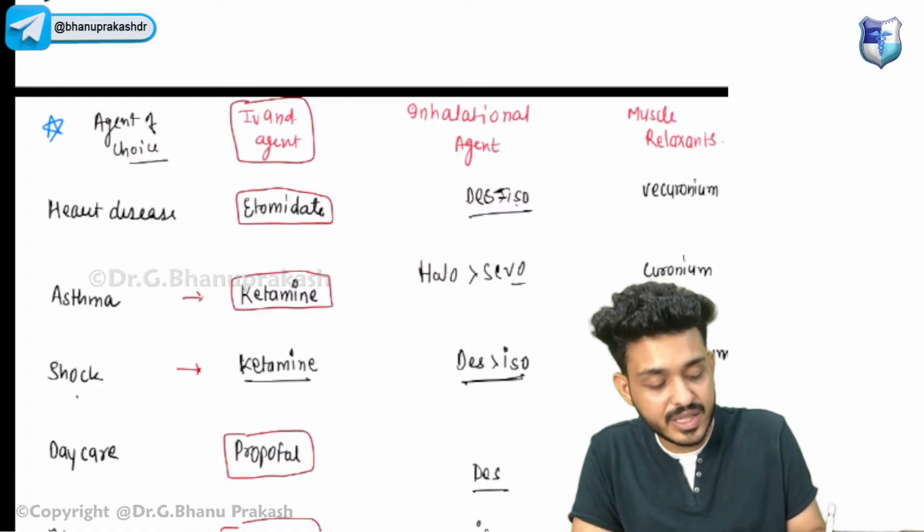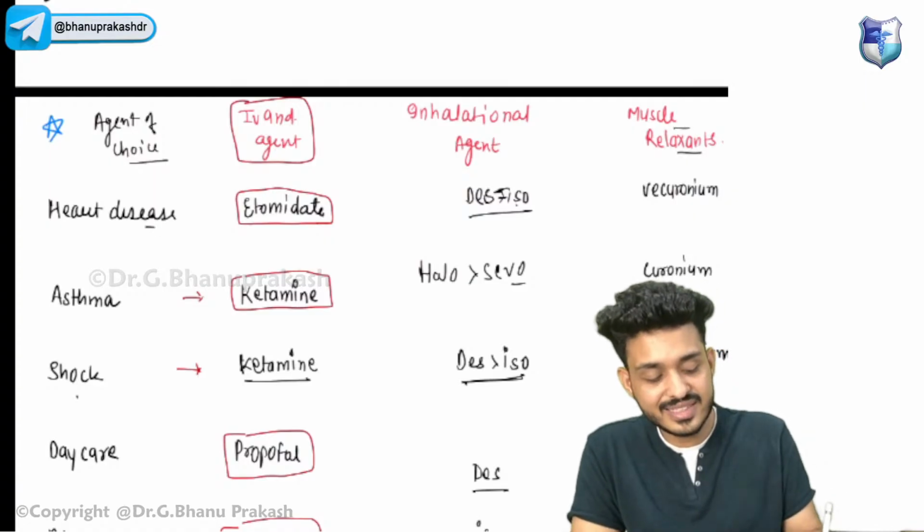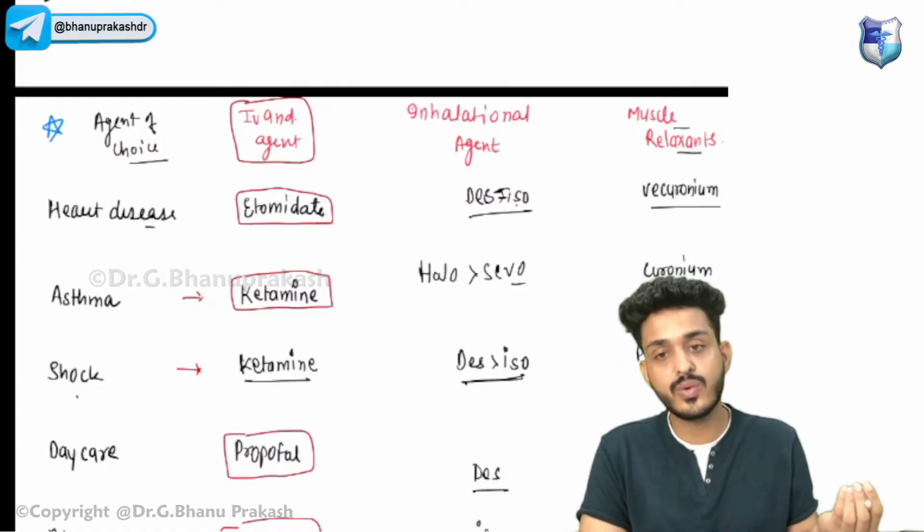Okay, let me talk about muscle relaxants. For heart disease, we can use vecuronium, and also mivacurium.